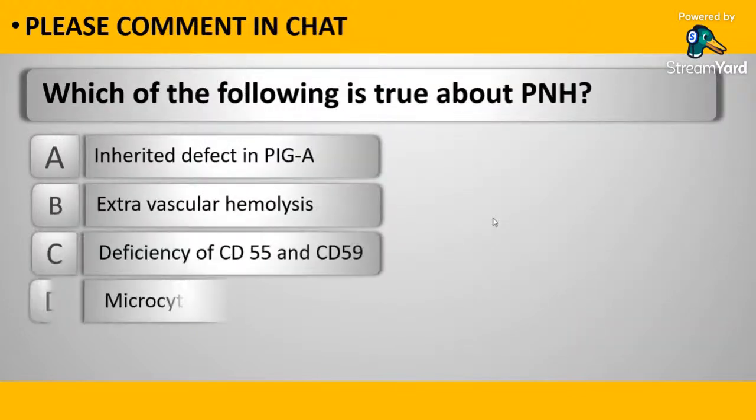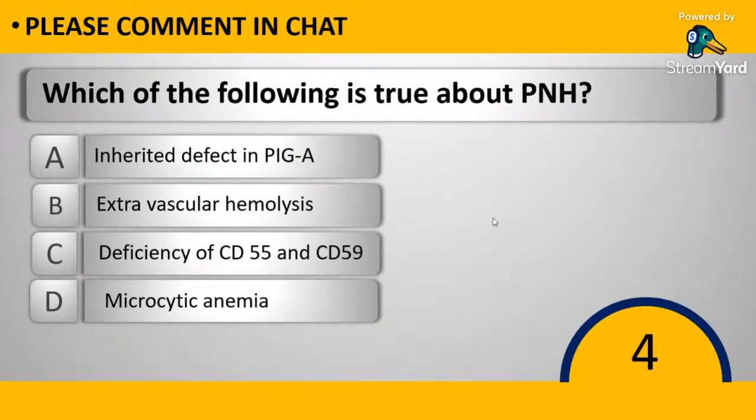Which of the following is true about PNH? A. Inherited defect in PIGA. B. Extravascular hemolysis. C. Deficiency of CD55 and CD59. And D. Microcytic anemia. Please comment in the chat box what is the correct answer to this.